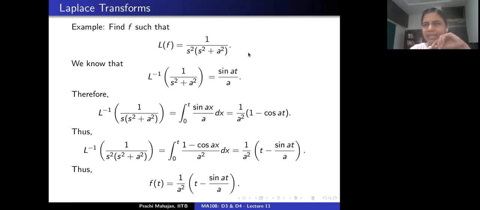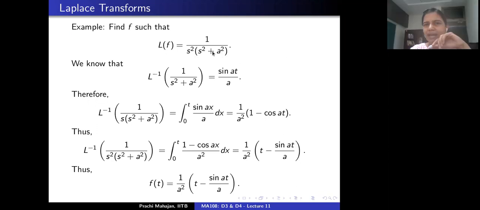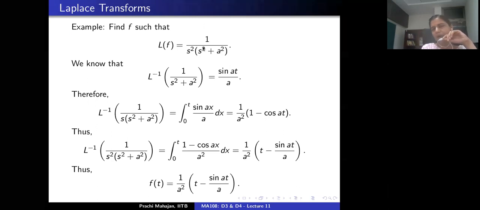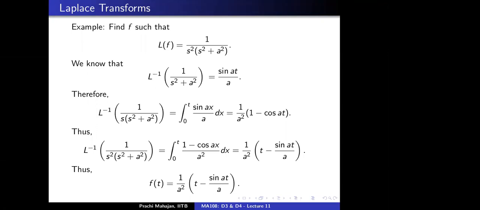But I would like linear terms in the denominator, right? So how will you write the partial fraction decomposition of this? One can do that. There's no harm in this. So what will be the partial fraction decomposition of this function? 1 by a square times 1 by s square minus 1 by a square times 1 by s square plus a square.